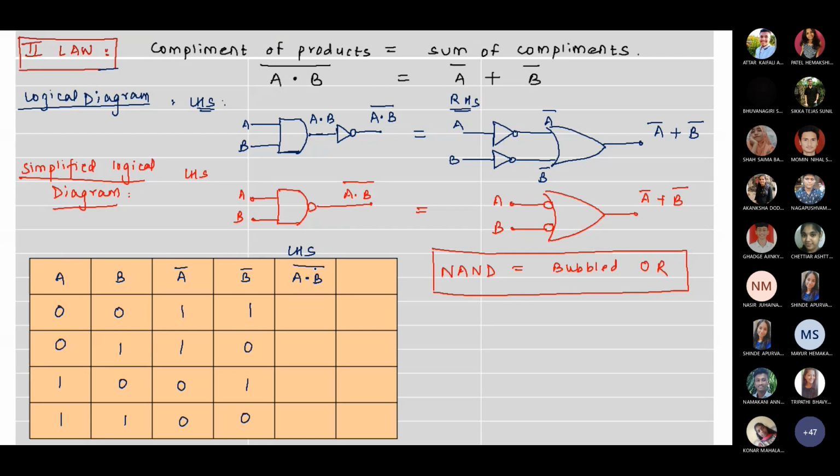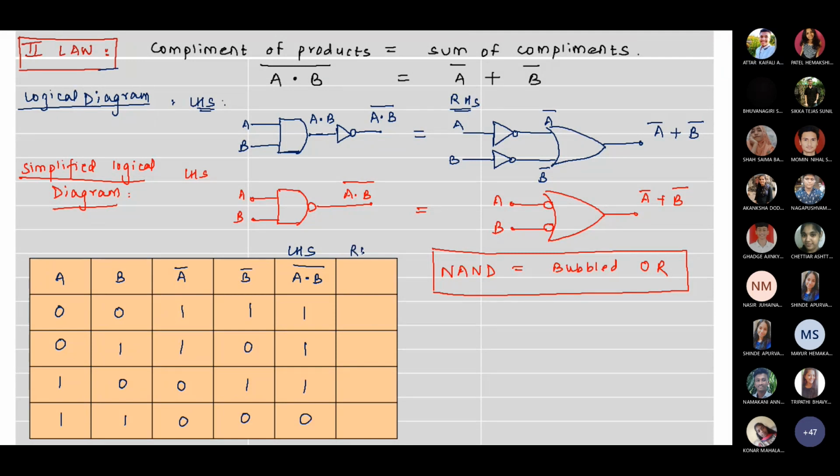If we had to take the product A dot B, it would have come 0, 0, 0, 1, right? So what will NAND be? 1, 1, 1, 0. Understood? Yes, ma'am.